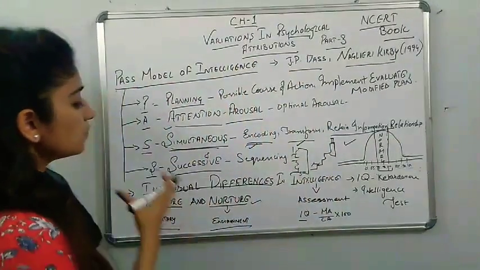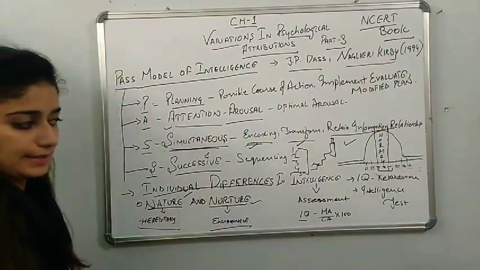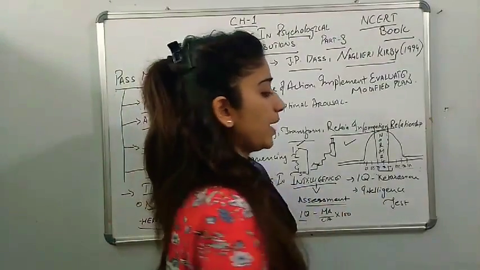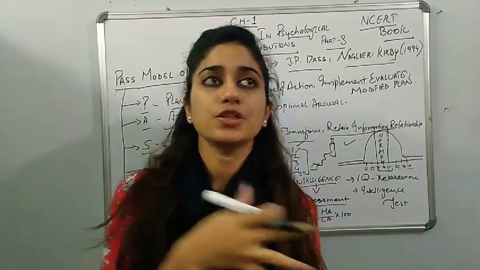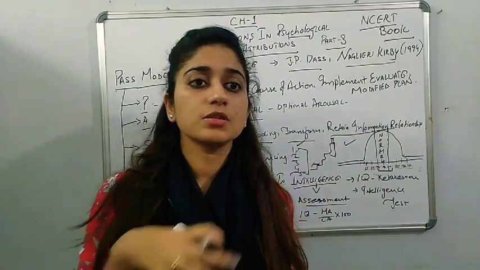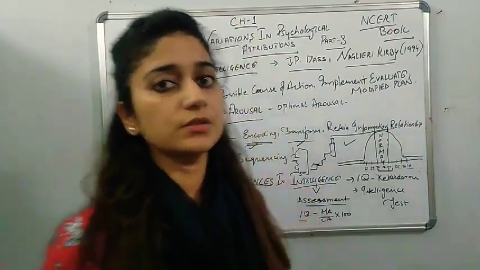So we've been talking about individual differences in intelligence. Then we will talk about the intelligence assessment method. How do we assess intelligence? That this person is average, this is below average, above average, this is a gifted person, or this is retarded. So how do we judge that?